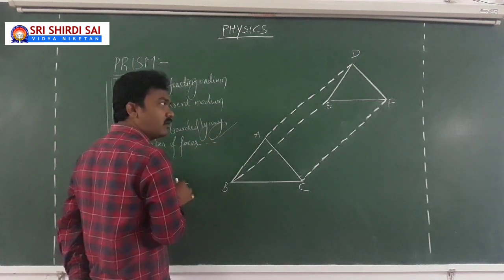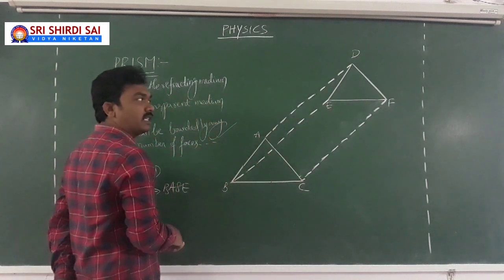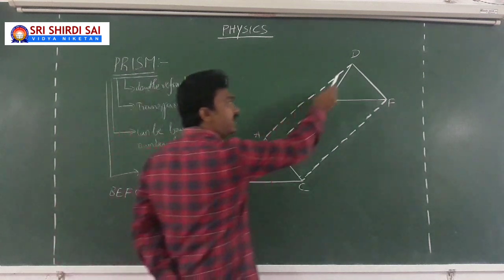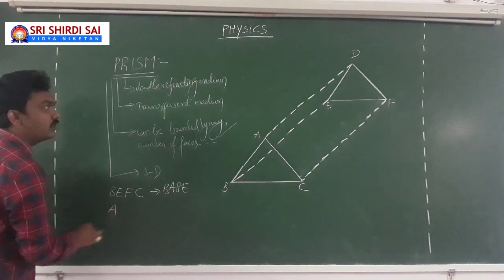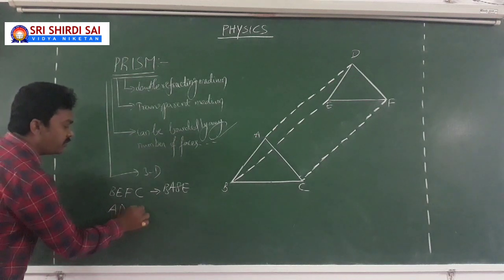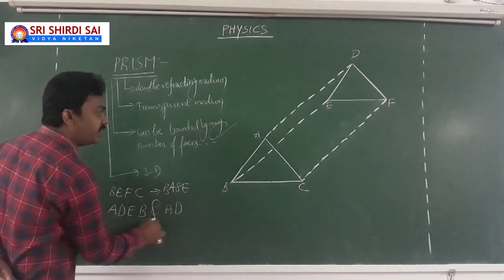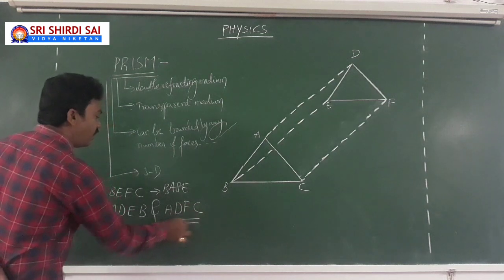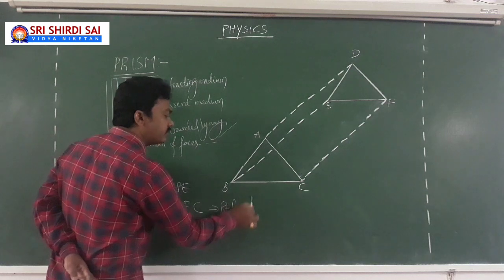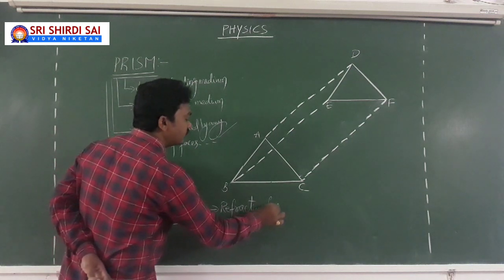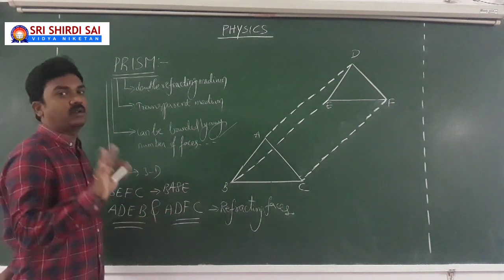One is A, D, E, B. The other one is A, D, F, C. So A, D, E, B and A, D, F, C are the two refracting faces of the prism, which are plane but not parallel.